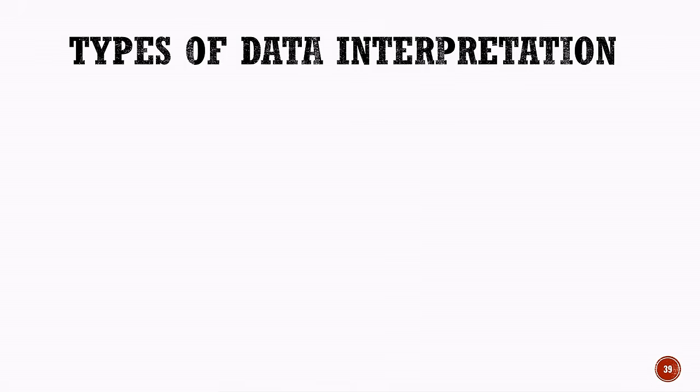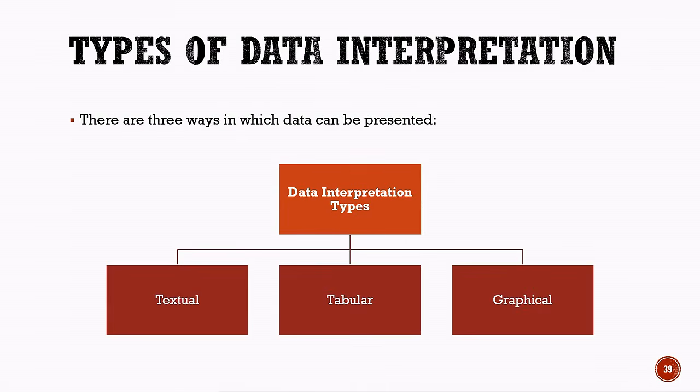Now, let us learn about the types of data interpretation. Data can be presented or interpreted in three different ways. The first is textual data interpretation. In this method, data is presented in the form of words or sentences, usually as text or paragraphs. The second is tabular data interpretation.